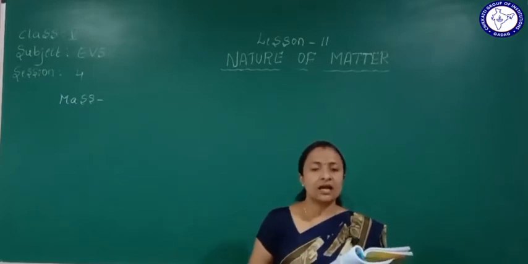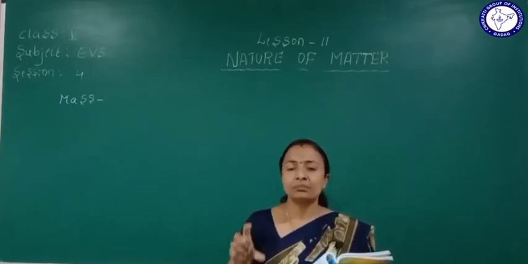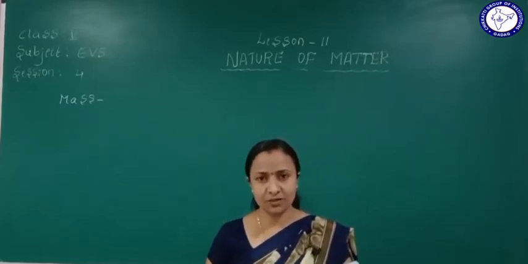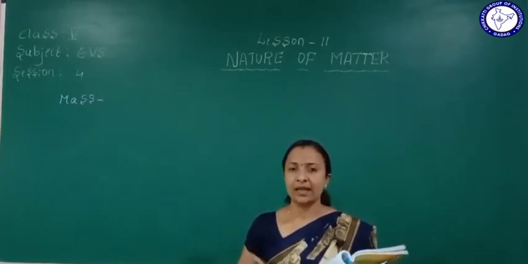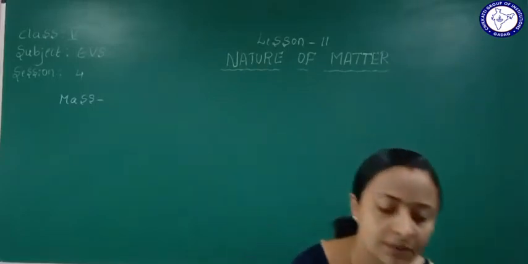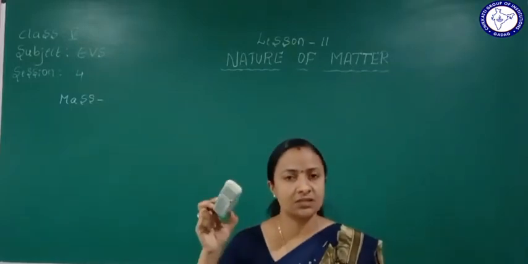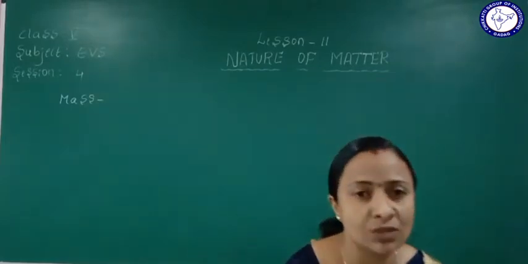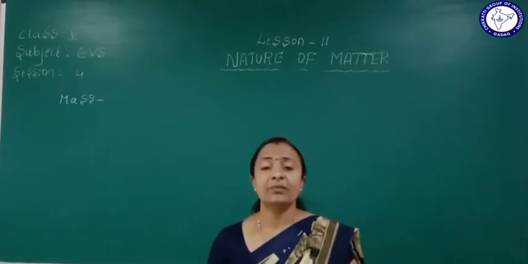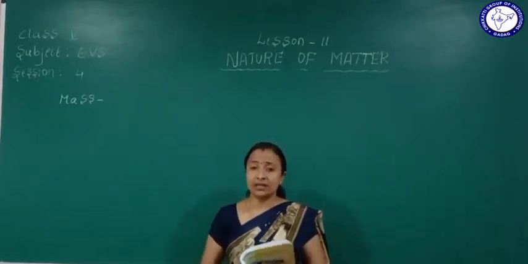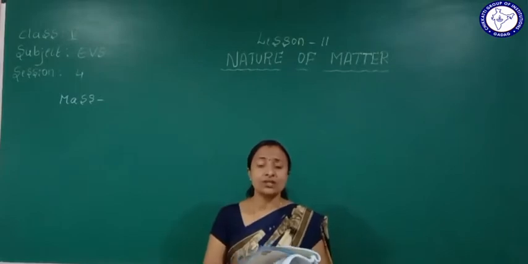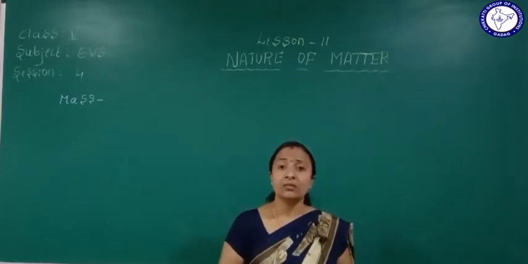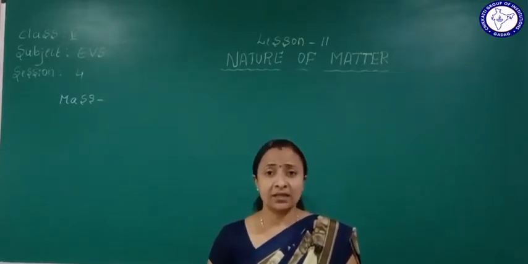We can also weigh stones, a duster, and groundnuts. We weigh the materials and write down how many kilograms they are.